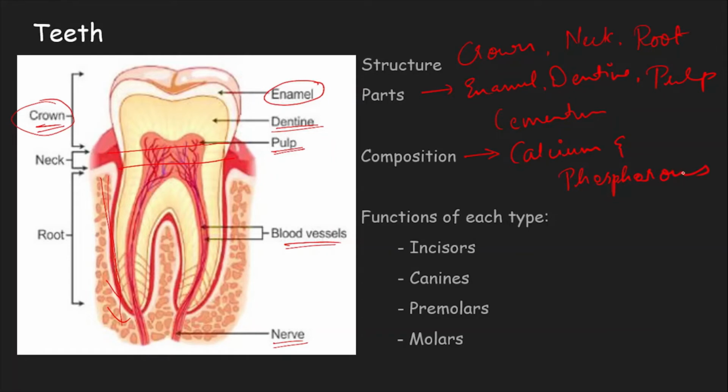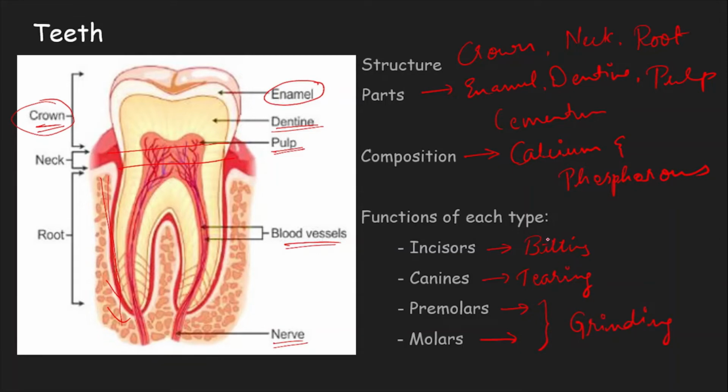Calcium and phosphorus are the main minerals that help in the formation of the tooth, especially the enamel region. These are minerals that make the tooth hard. So next, moving on to the functions of each type of tooth. Incisors help in biting of the food. Then canines help in tearing of the food. Premolars and molars together help in grinding of the food.